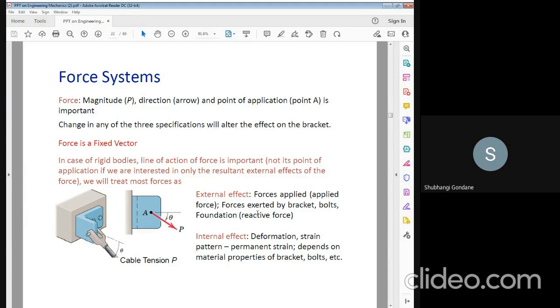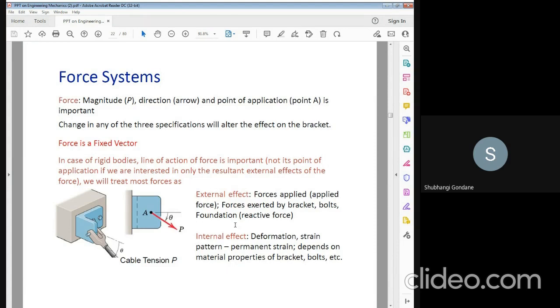The force applied externally by the bracket, bolt, or foundation, that is a reactive force. That is known as an external force. And what is internal force? The deformation and stress, which depend on the material property, that is called an internal effect.